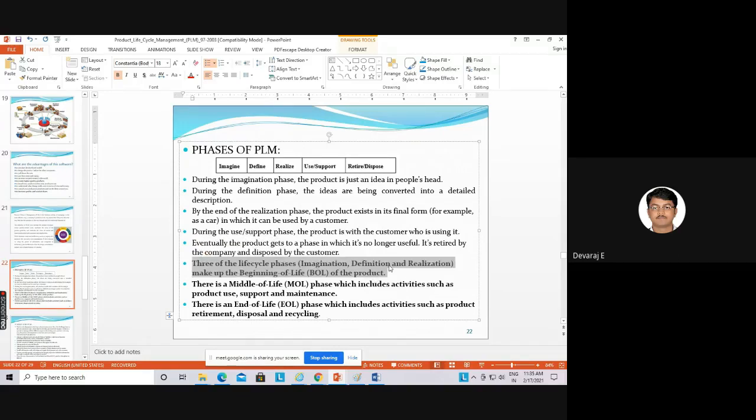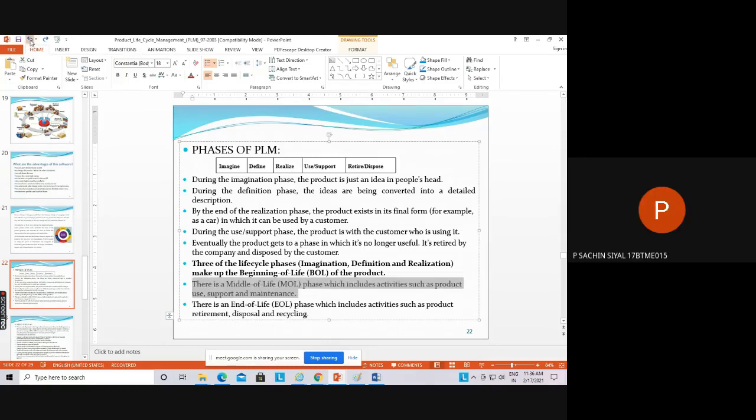Within this, realization is nothing but converting your ideas into the real products. Definition: by getting the inputs from the customers, we will define the problem. Imagination is nothing but doing the empathizing stage. Empathizing is nothing but going to the customers, asking the customer needs. Everyone has understood this, right? The phases of PLM. Yes, sir.